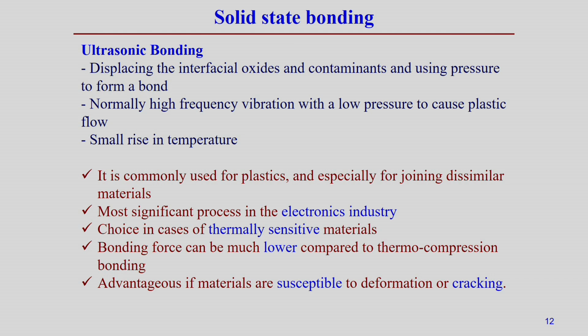So, definitely since it is confined, it is a very small zone and a small rise in temperature in this solid state bonding process. So, it is mostly used in the case of plastics and especially for joining of dissimilar materials. Most significant process in the electronics industry, we can use this ultrasonic bonding process, the choice in case of thermally sensitive materials. So, for thermally sensitive materials, ultrasonic bonding is the most suitable process, and in these cases the bonding force can be much lower compared to thermocompression bonding and other cases, and it is advantageous if the materials are susceptible to deformation or try to form cracks. So, that type of material is more suitable with the application of the ultrasonic bonding process.